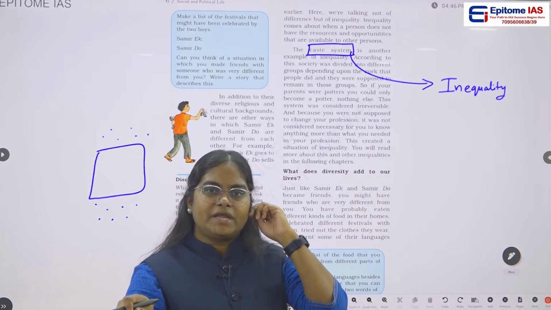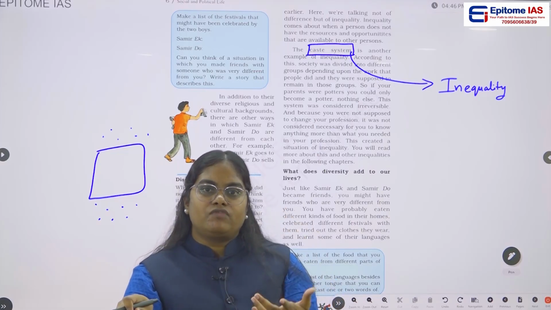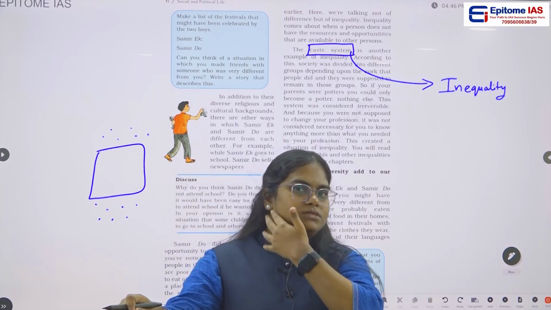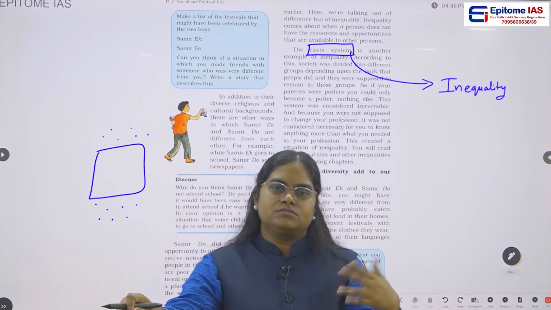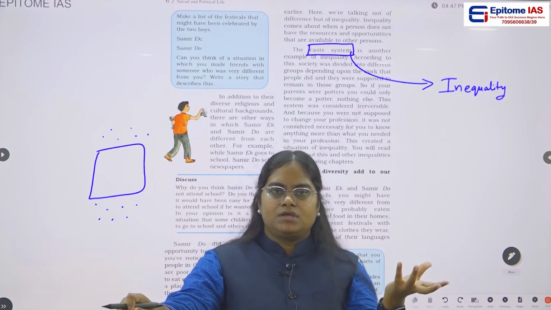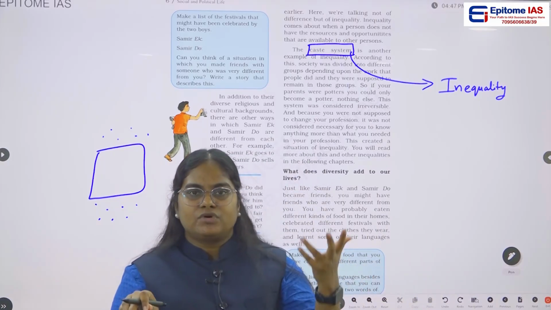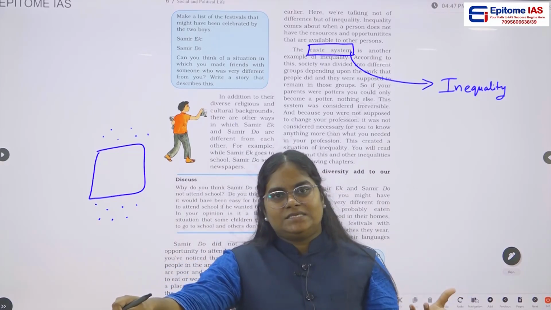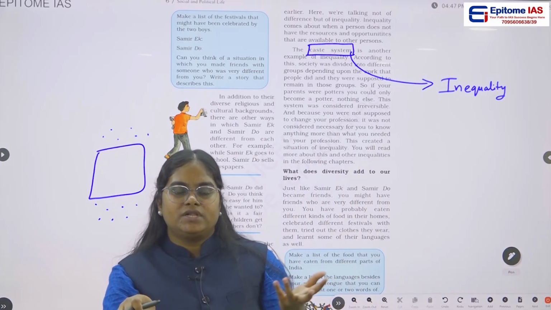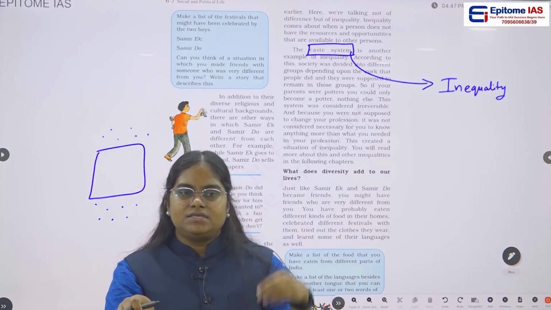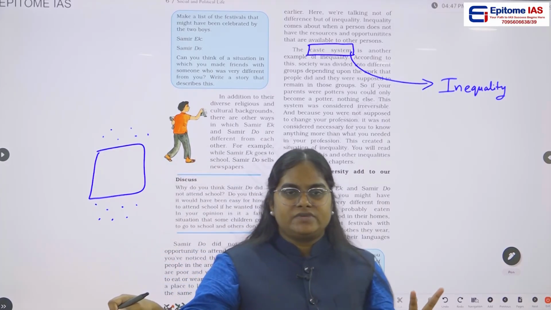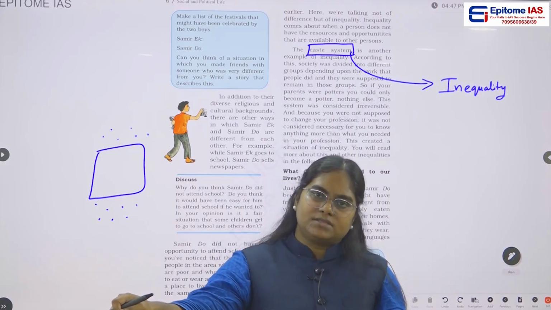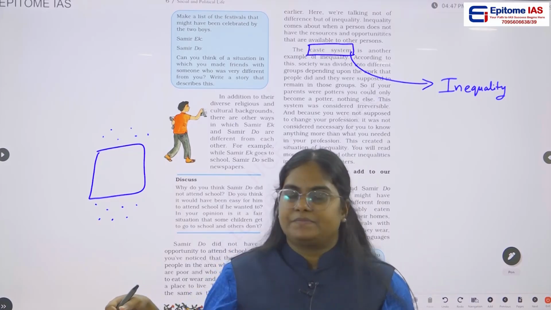In some cases, you might hear about honor killing. What is honor killing? If a person does an intercaste marriage, they are killed by their own relatives or parents. That is honor killing. So we still see such cases, which shows there is discrimination in our country based on caste.